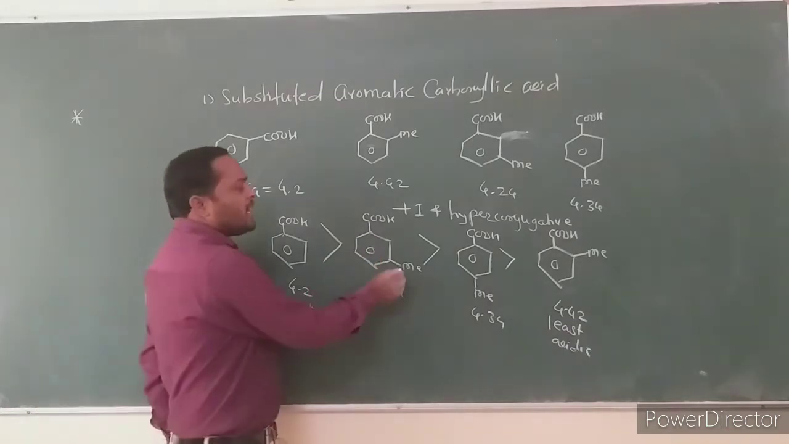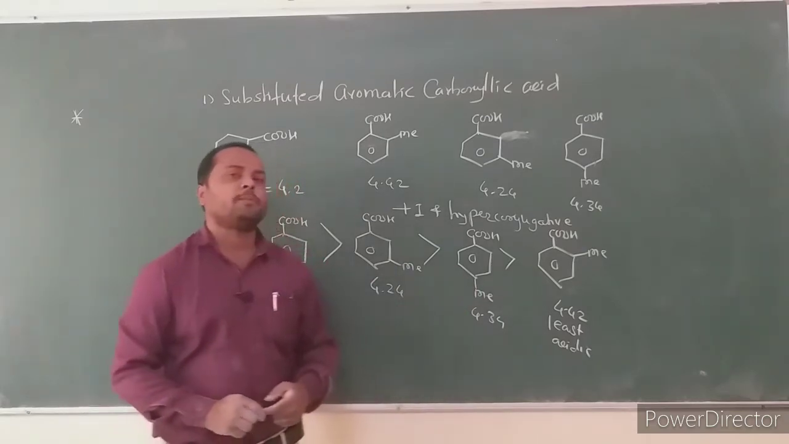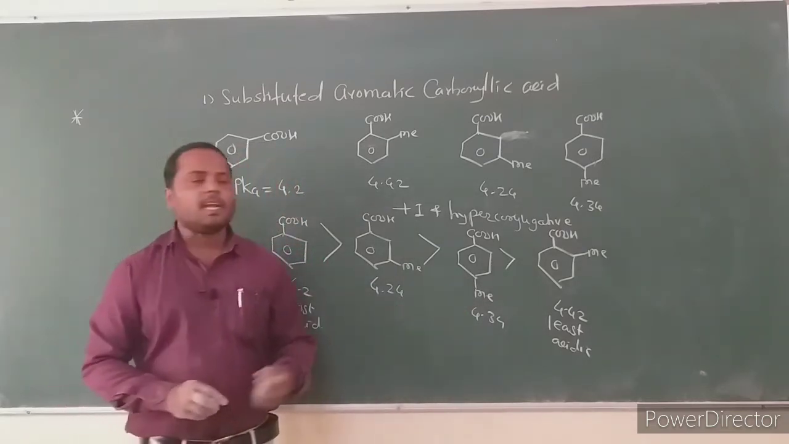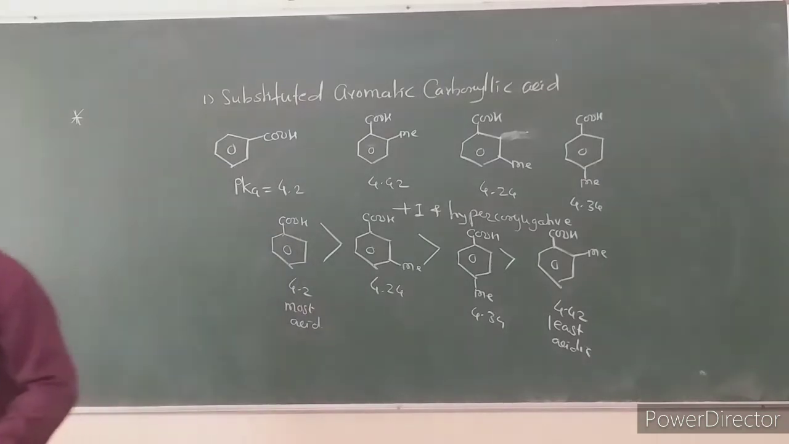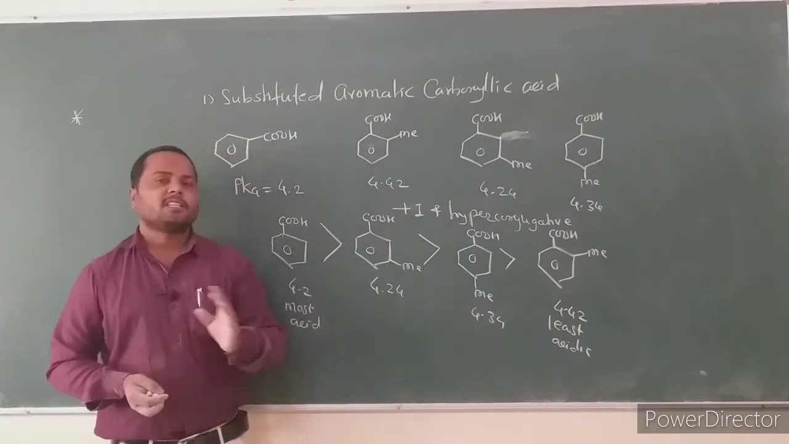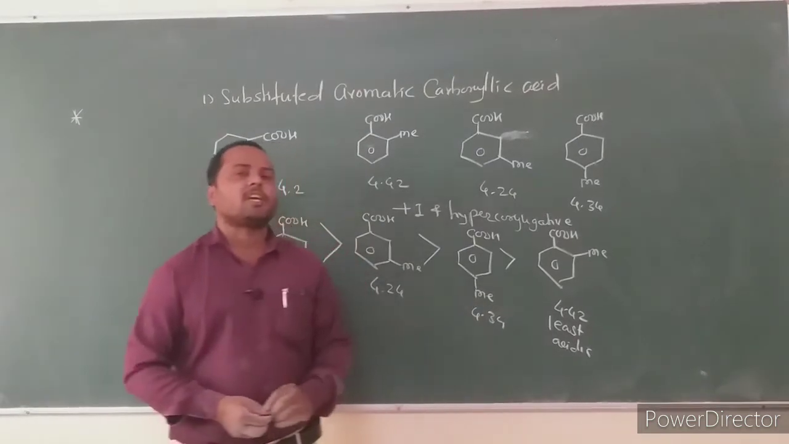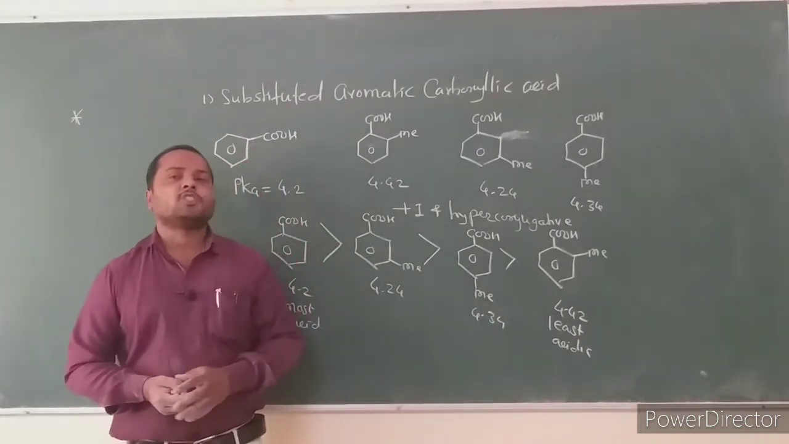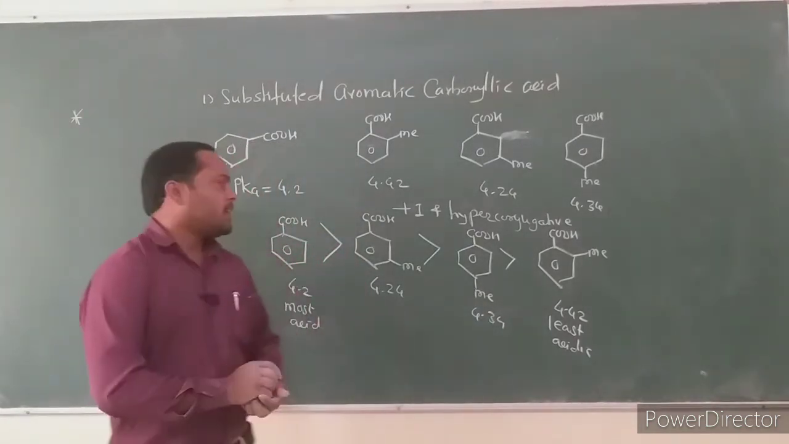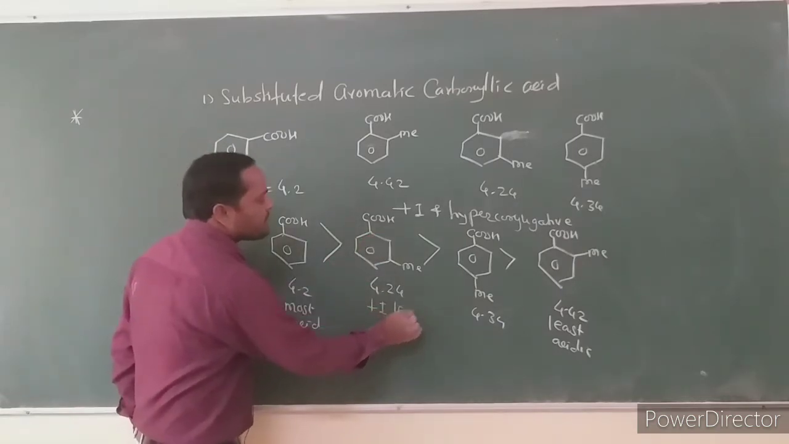Meta-methyl benzoic acid is generally stronger than para-methyl and ortho-methyl because in meta-methyl benzoic acid the hyperconjugative effect does not operate. There is no hyperconjugation. In ortho and para-methyl benzoic acid the hyperconjugative effect operates. In meta-methyl only the plus I effect operates, and this plus I effect is again less.